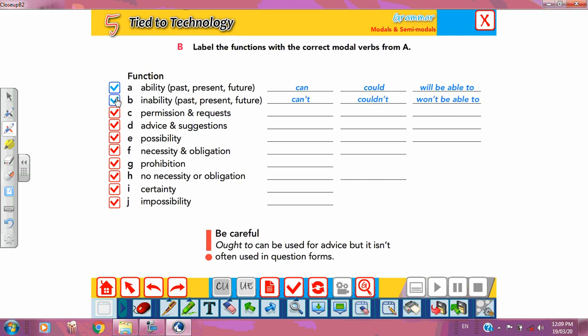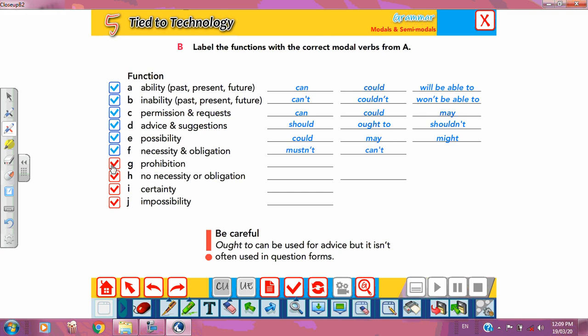Permission and request. When I give permission and request, I can say can, I can say could, I can say may. Advice and suggestions: should, shouldn't, ought to. These are for advice and suggestions. Possibility: could, may, might. Necessity and obligation: must and have to.